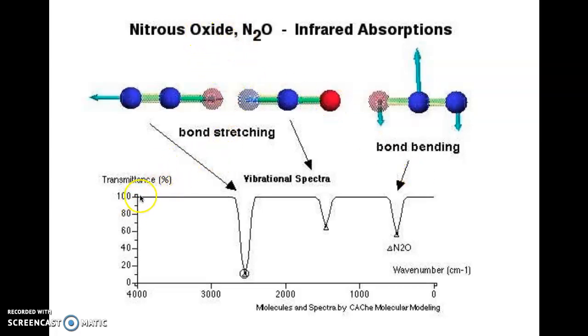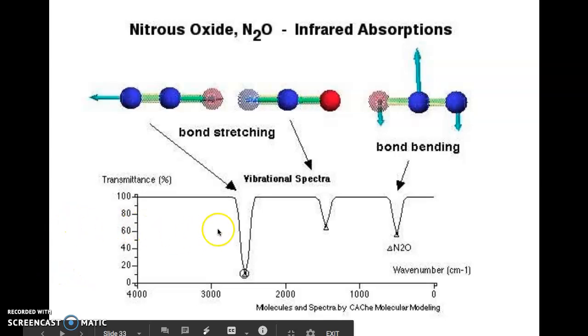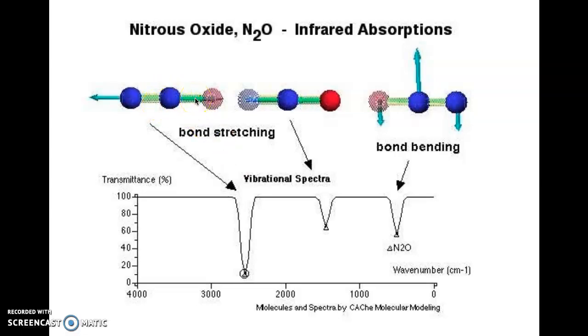So again, you put nitrous oxide in one of those instruments and you begin to run a range of frequencies. And for nitrous oxide, it absorbs energy at about 2500. It begins again to stretch because those bonds are polar, they are uneven. In the presence of heat, they begin to stretch. And again, if you go through it, it bends and does all sorts of things.